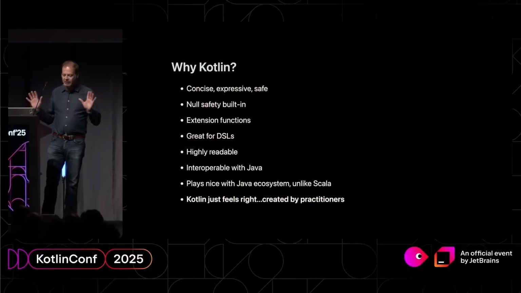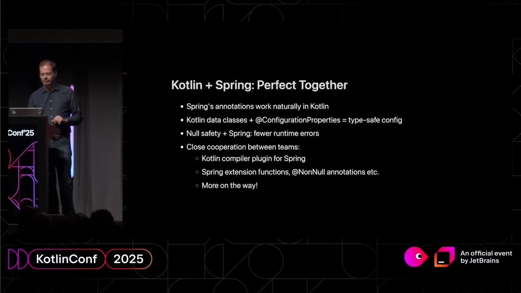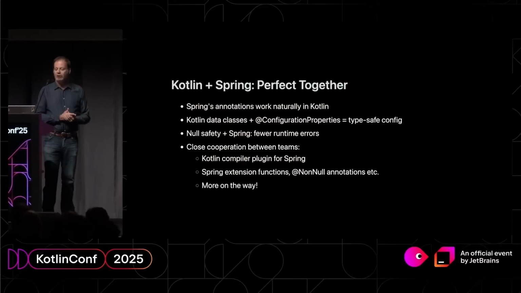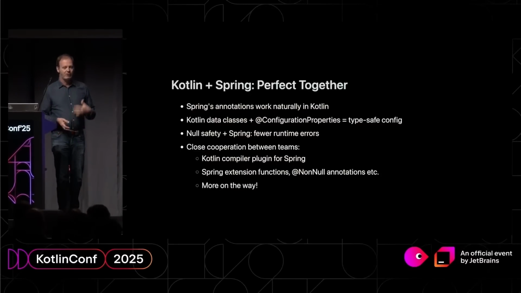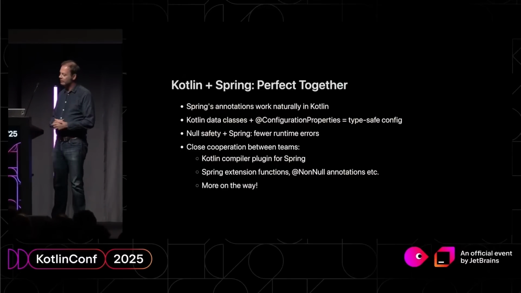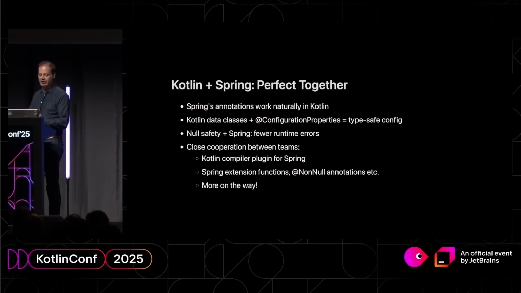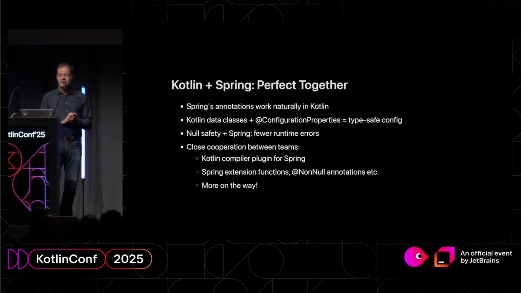So yeah, I just find that very, very comfortable. Kotlin and Spring work really well together. Spring annotations work great in Kotlin, obviously. Annotations in Kotlin are very compatible with Java annotations. One particularly nice example of this is Kotlin data classes and Spring configuration properties. Works beautifully, and you get the Kotlin defaults that you don't get in Java.